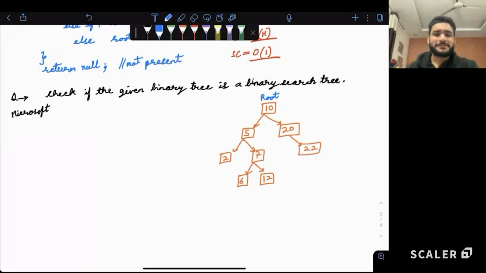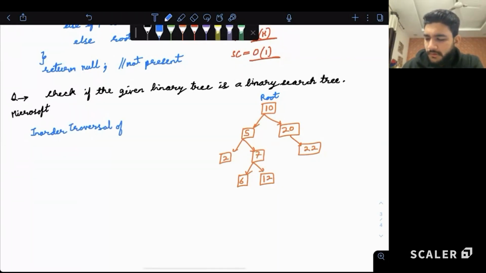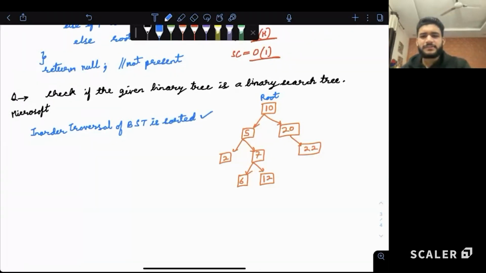Now, many times, many people answer this like, let's check the in-order traversal of this and it should be sorted. So, in-order traversal of a binary search tree is sorted. How many of us believe this? That the in-order traversal of a binary search tree will be sorted? This is a very common answer for this question, which is in some way a correct answer.